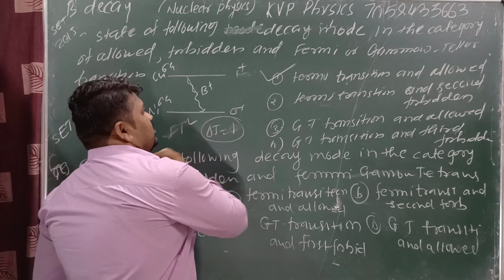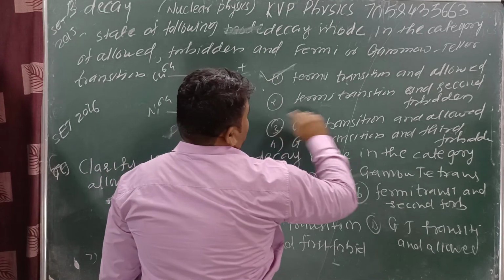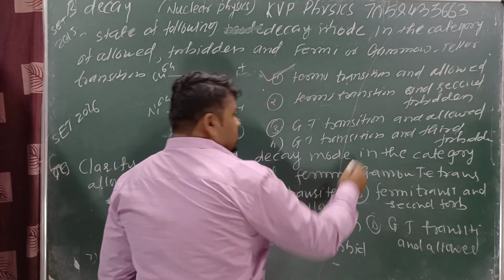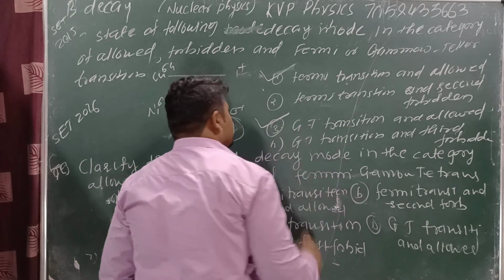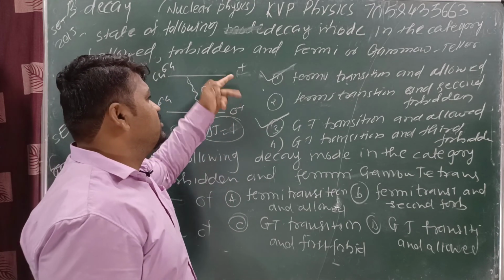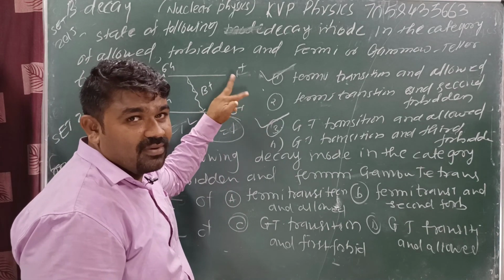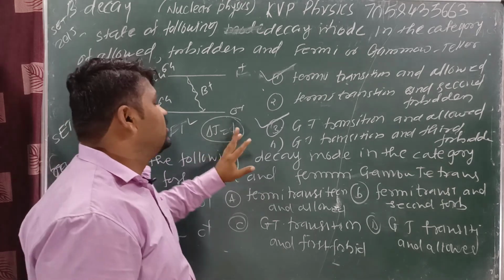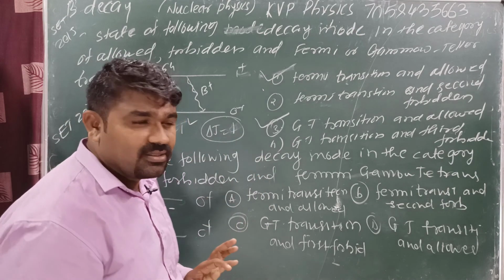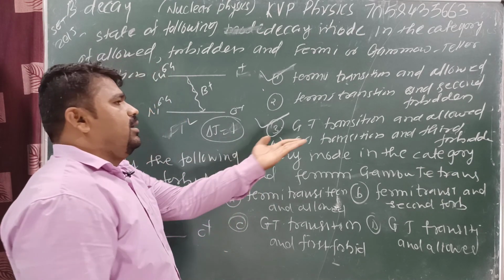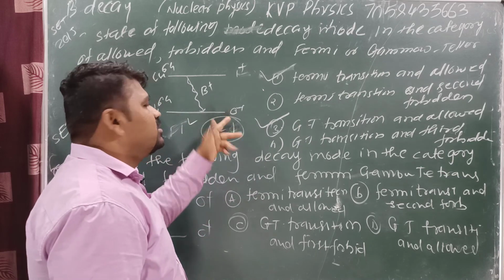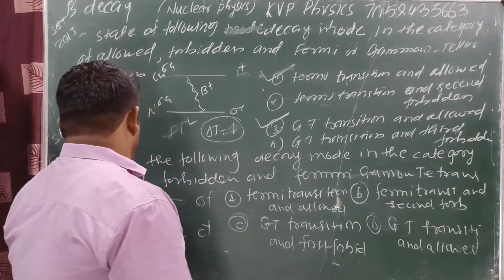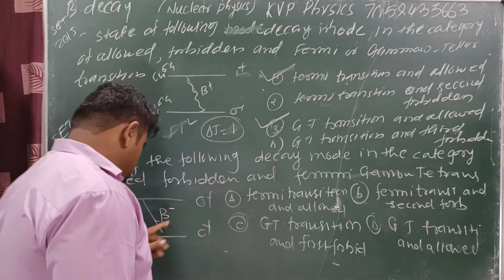Okay, not here is the FT transition. This is a GT transition. Where is the GT? GT transition and allowed one. Why? Because here the difference is plus 1. Got it? Means here delta J is equal to plus 1, GT transition and allowed one. And for GT third, there is no excuse. Why? Because here the difference is not equal to 2 or 3.